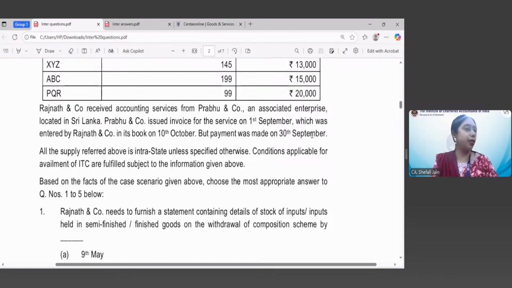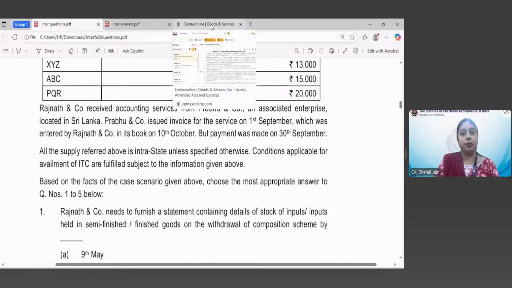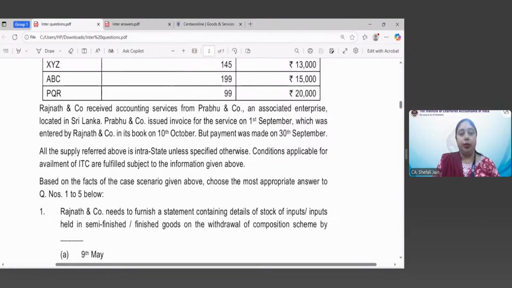Let's see if Astha has given the answer, or Khushi or Venugopal. Okay.